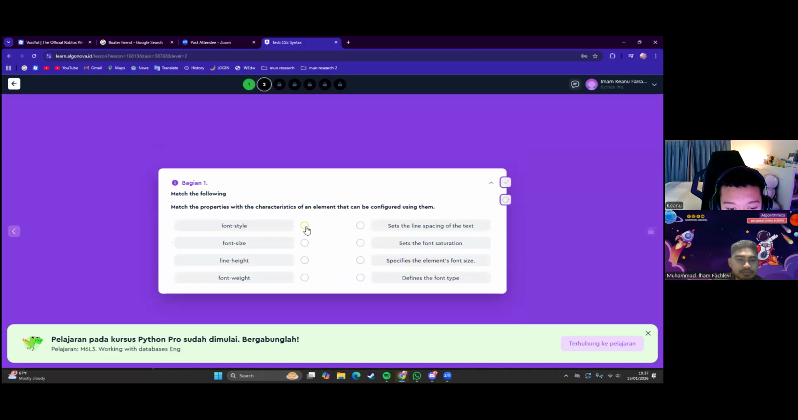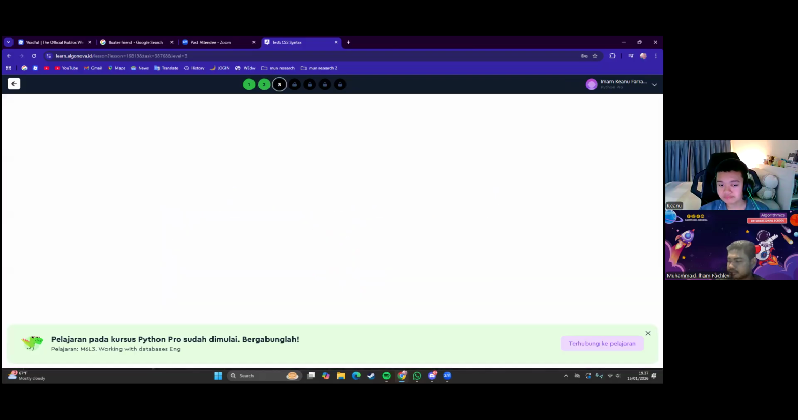Okay, good. Match the properties with the characteristic and element that can be configured using the line height. Sets the font saturation. Is it correct? Okay, very good. We set the font style, set the line height, the font size, font weight, and so on.